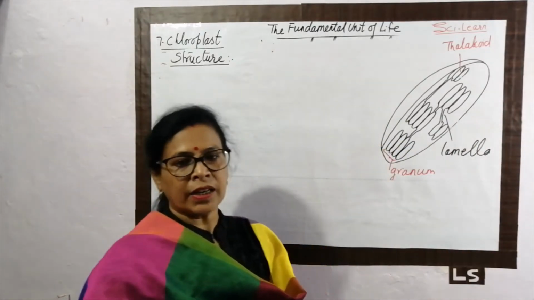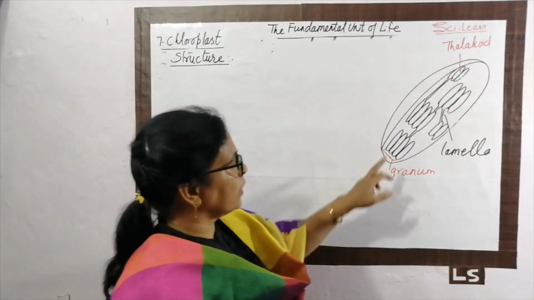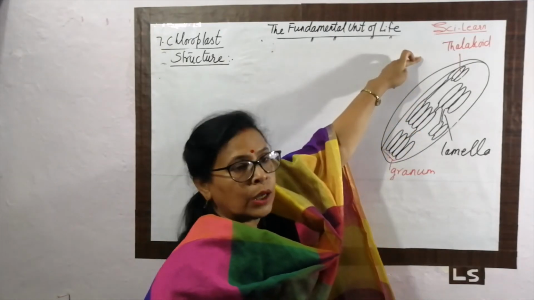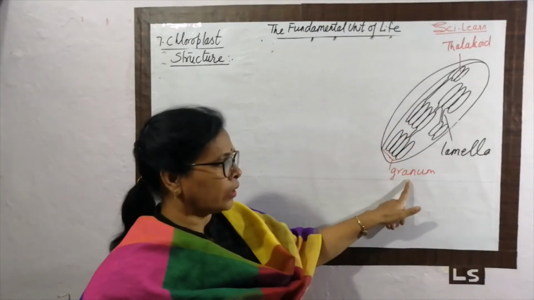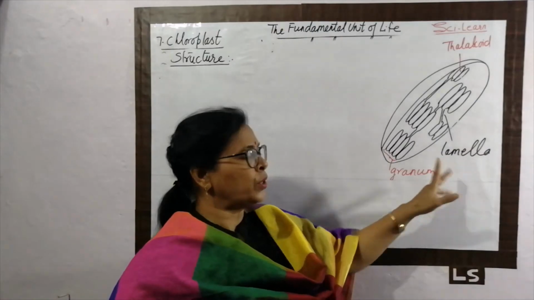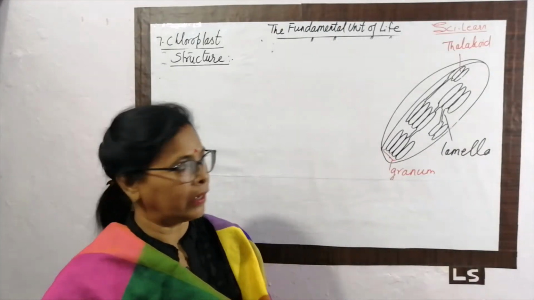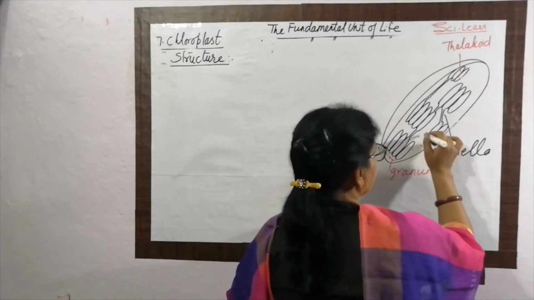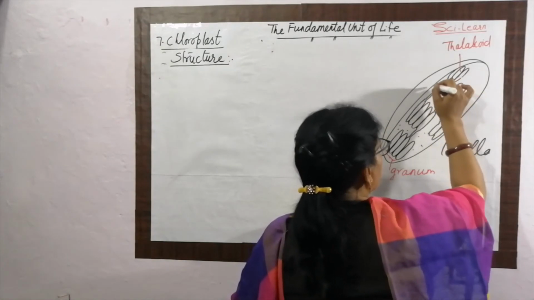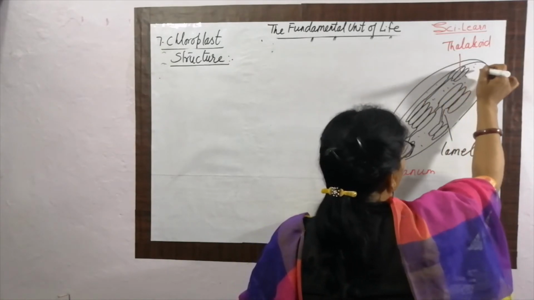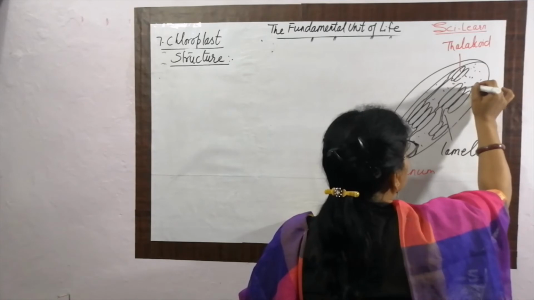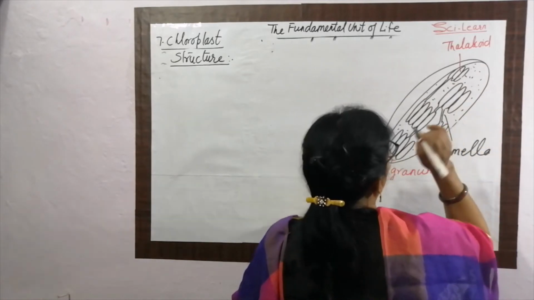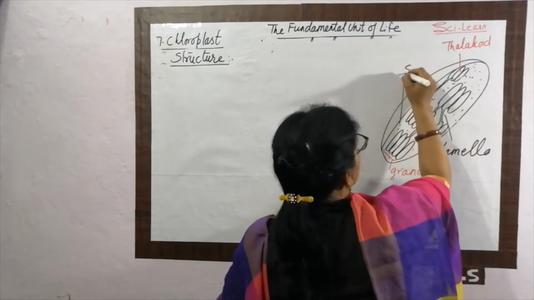So what is present inside the chloroplast? It contains structures called thylakoid. A group of thylakoid is called granum, and the grana are connected to each other by the lamella. Some liquid is also present here, which surrounds the parts of the organelle, and this liquid is called stroma.